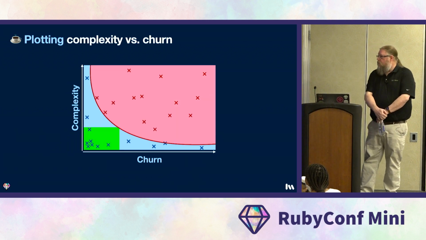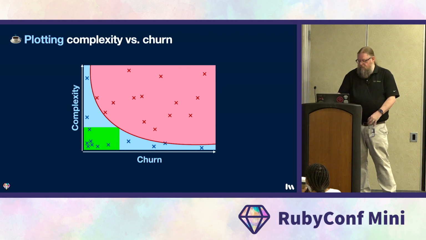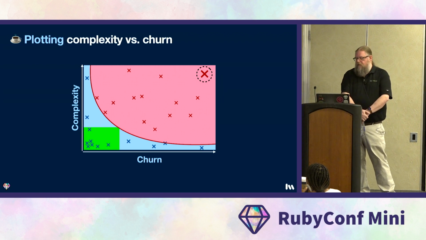Now, that red line represents the pain threshold. Anything in the pink zone is resistant to change and prone to regression. This file here is in need of the most attention. It's super complex, and it's being modified all the time. Extracting hidden abstractions from this class will improve the complexity of your entire application.